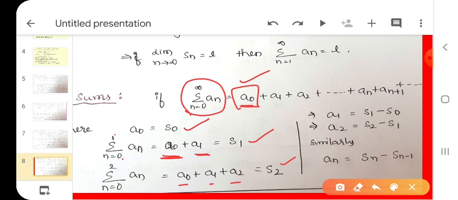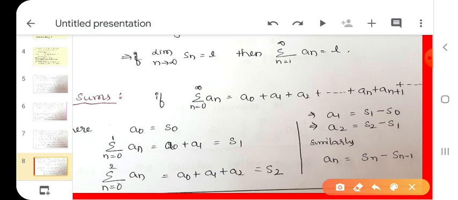These are the partial sums. S0 is the first partial sum. A0 equals S0. A0 plus A1 equals S1.